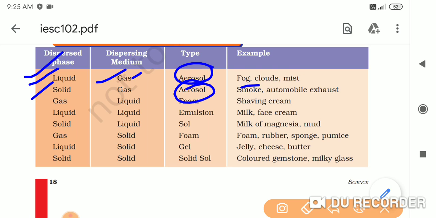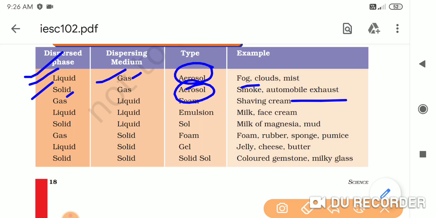The second colloid, again an aerosol, is smoke, automobile exhaust. Automobile exhaust means the black or brown colored smoke released through the silencers of different vehicles. Correct? This brown colored smoke released through the automobile's exhaust is also an aerosol, and it is also considered a colloid. So what is the dispersed phase and what is the dispersing medium? You can see here, solid is the dispersed phase, meaning the particles released from the vehicles, the black carbon particles.